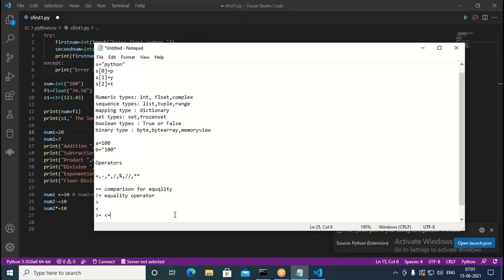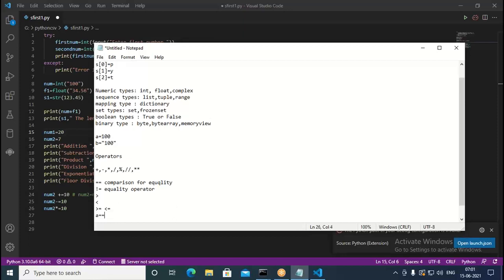Greater than, less than, greater than or equal to, and less than or equal to are also called relational operators. Even if you write here A equal to B, this also you can think of as a relational operator, because you are trying to compare both sides of the expression. A equal to B, when you say you are comparing operand A with operand B, so in that process that can give a true value or false value. If A and B are the same, in that case you get a true value, otherwise you get a false value. So this also can be called a relational operator, or we say comparison operators, either comparison or relational operators, you can say them. Now let me show you this as an example.